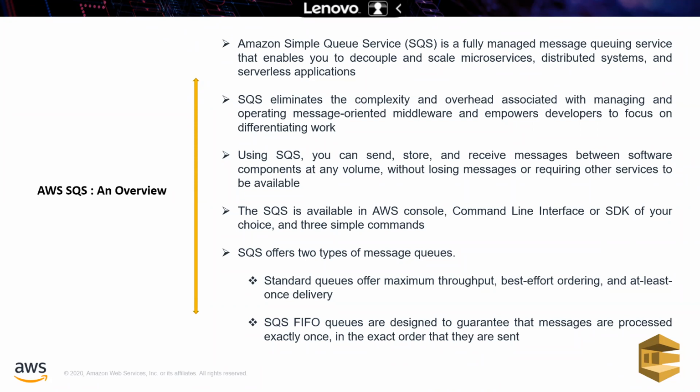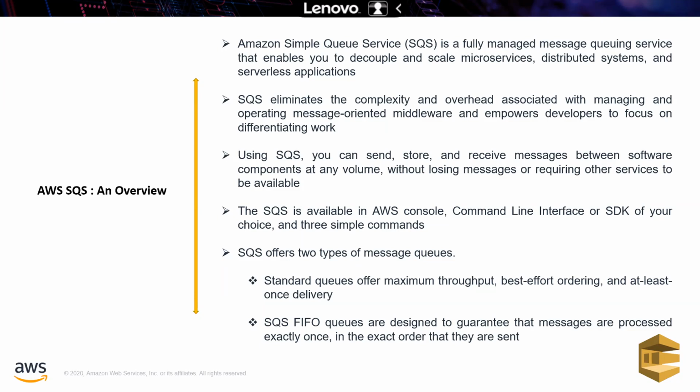Okay, as I said, there are two types of queues. One is a standard queue, and the second one is the first in first out queue. The standard queue and the first in first out queue we are going to talk about in detail in the upcoming slides. But at this moment, just think about standard queues as maximum throughput, best effort ordering, and at least once delivery.